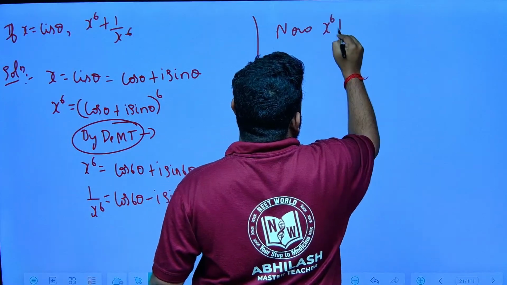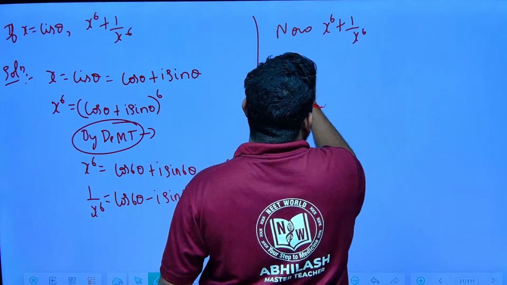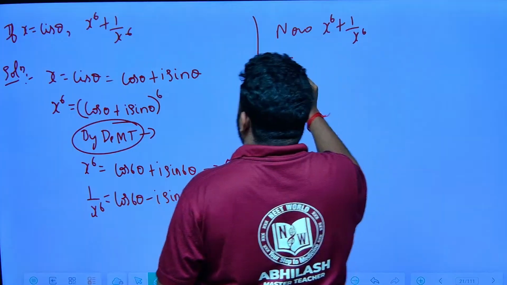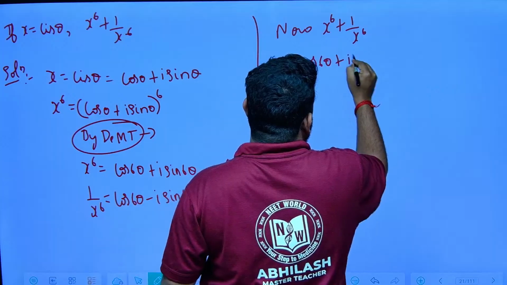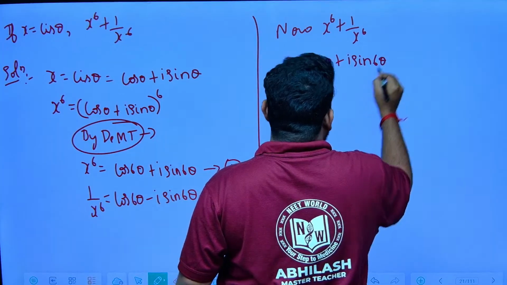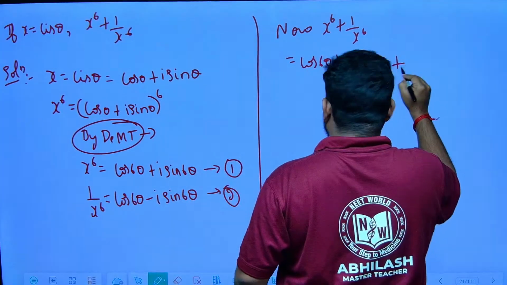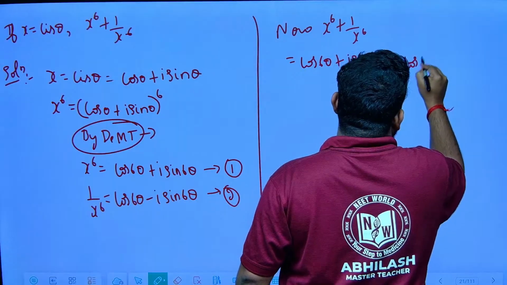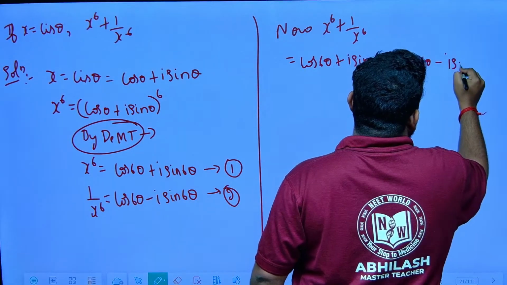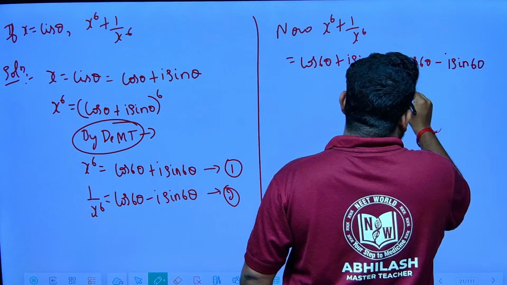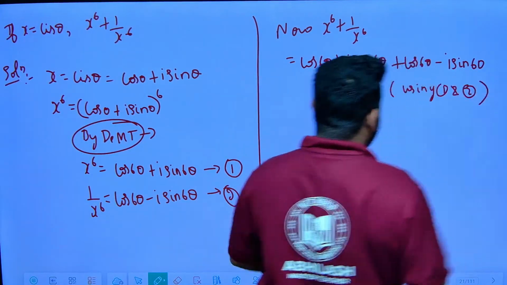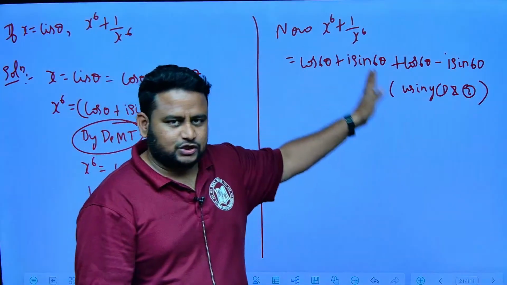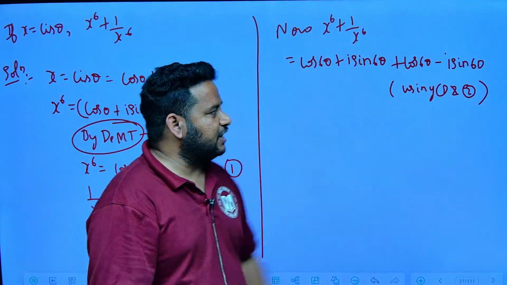x to the power of 6 plus 1 by x to the power of 6 will be equal to cos 6θ plus i sin 6θ, plus cos 6θ minus i sin 6θ. Why am I getting this? Therefore, using 1 and 2, x to the power of 6 I got the value, and 1 by x to the power of 6 I got the value.